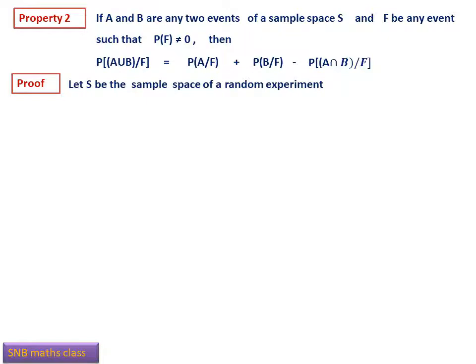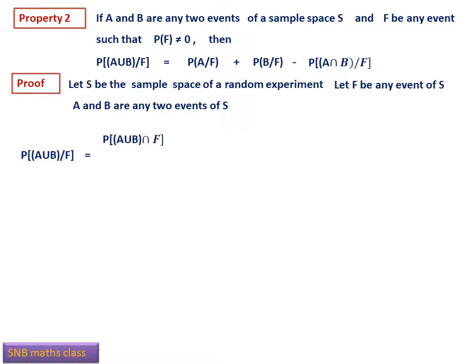Let S be the sample space of a random experiment. Let us prove. Now, let F be any event of S. A and B are any two events other than this F and S. Now, probability A union B given F. By definition, what is this? Probability of A union B intersection F divided by probability F. Now, here we have to use one important result.